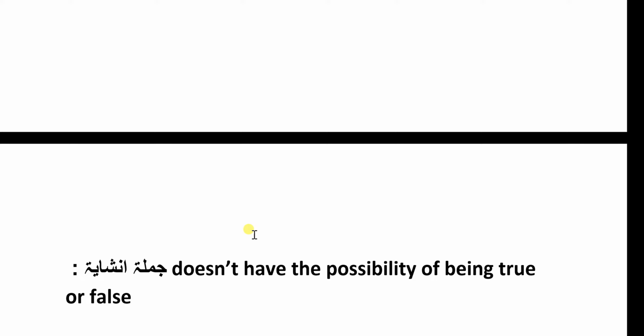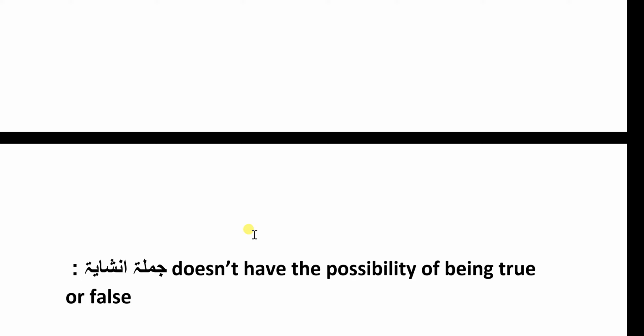Why? Because of jumla inshai, any sentence, whether it starts from ism or fail, when it comes under the category of jumla inshaiya, for example, any dua, supplication, or any request or command given by using jumla ismiya or jumla failiya, the term jumla inshaiya overpowers that term.